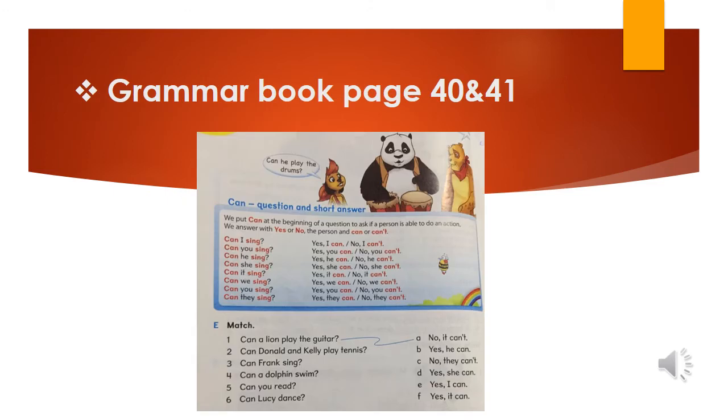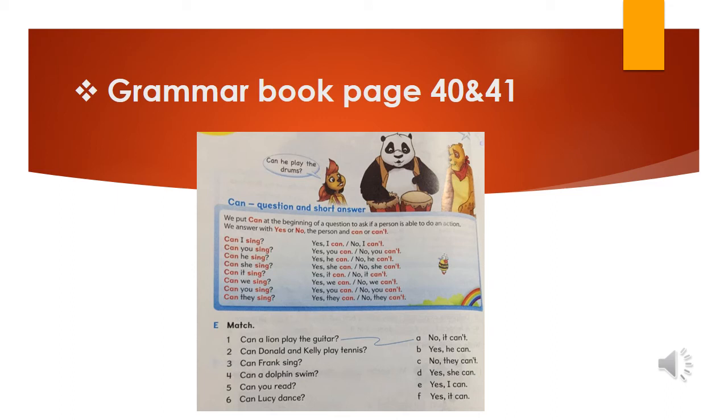Open your grammar book, pages 40 and 41. What can you see here? You can see can in the question and the short answer. Let me remind you quickly. Can he sing? Yes, he can. No, he can't. Can we sing? Yes, we can. No, we can't. Can they sing? Yes, they can. No, they can't. Notice the scissors. Can it sing? Yes, it can.